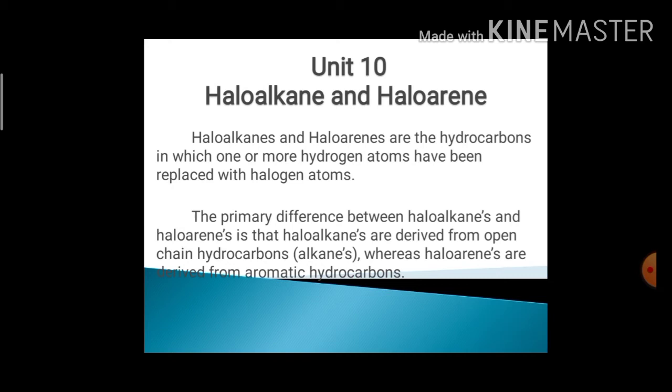Haloalkanes and haloarenes are hydrocarbons in which one or more hydrogen atoms have been replaced with a halogen atom, that is X, where X is equal to Cl, Br, I, F. The main difference is that haloalkanes are derived from open chain hydrocarbons, whereas haloarenes are derived from aromatic hydrocarbons.